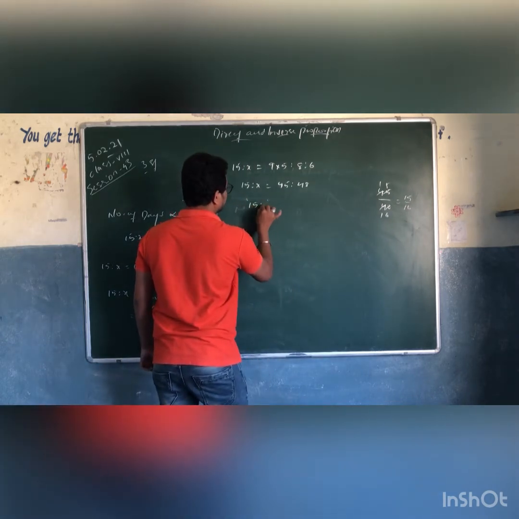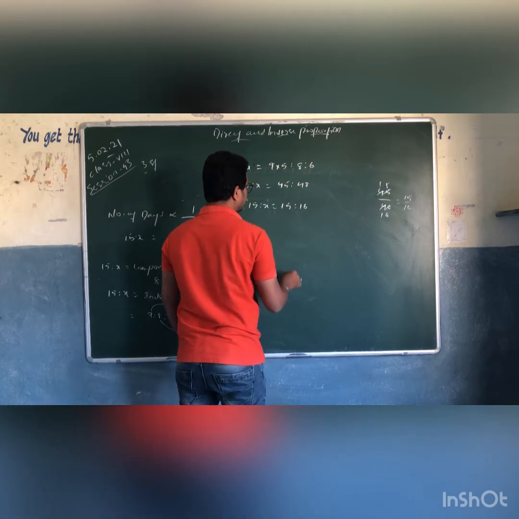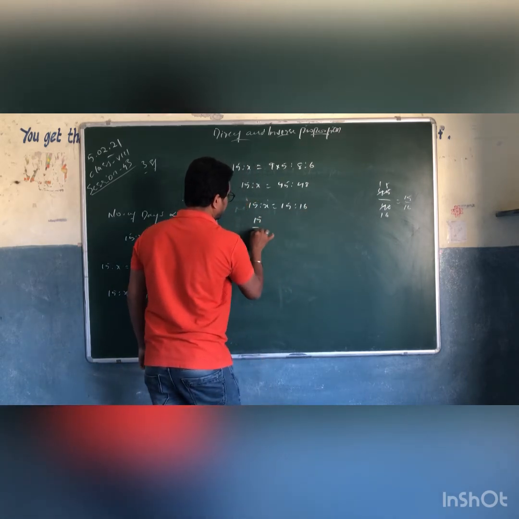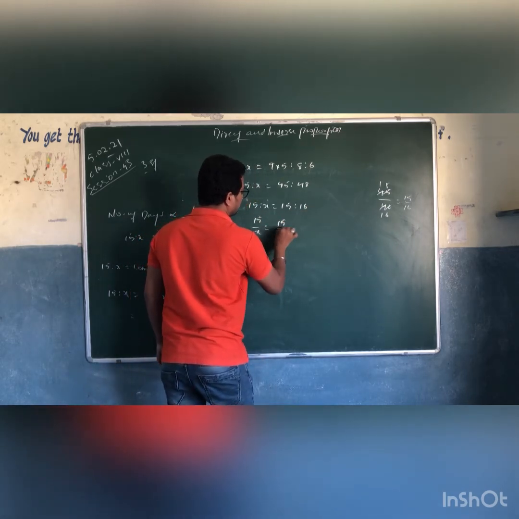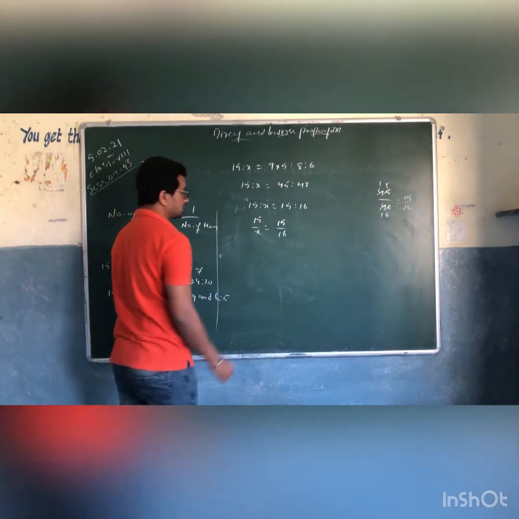So 15 is to x is equal to 15 is to 16, and this can be written as 15 by x is equal to 15 by 16, right?